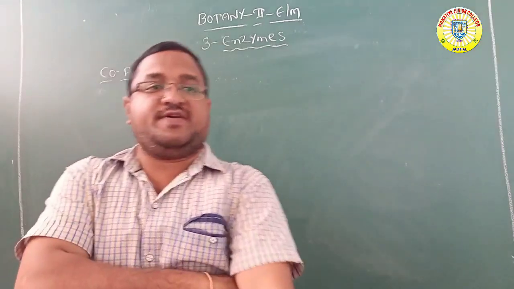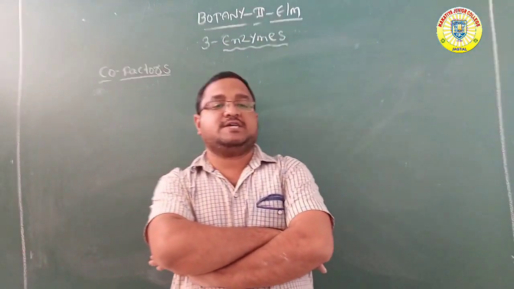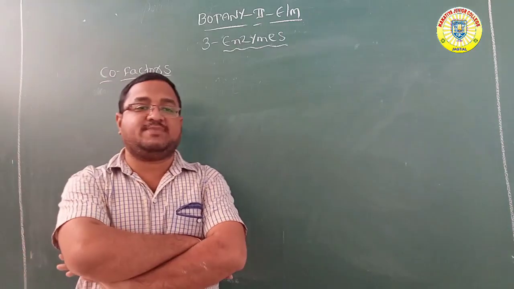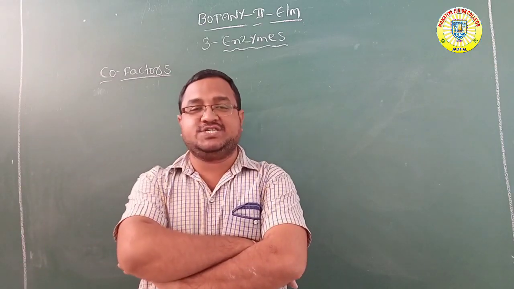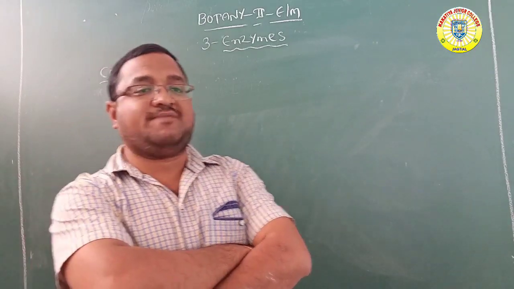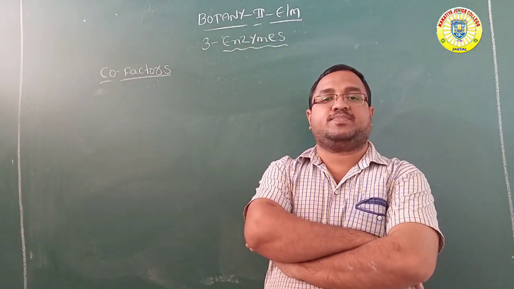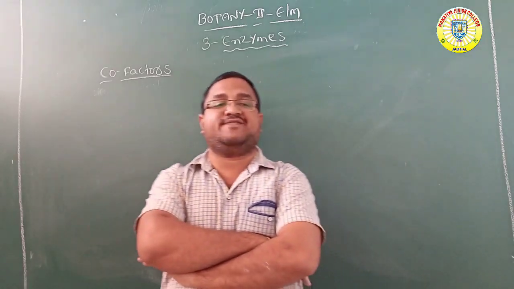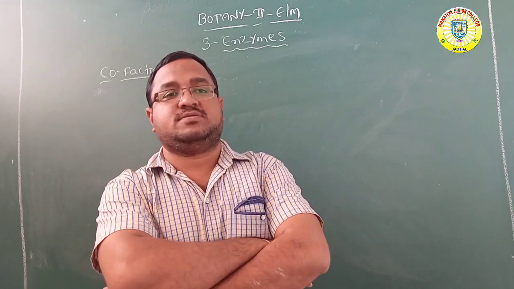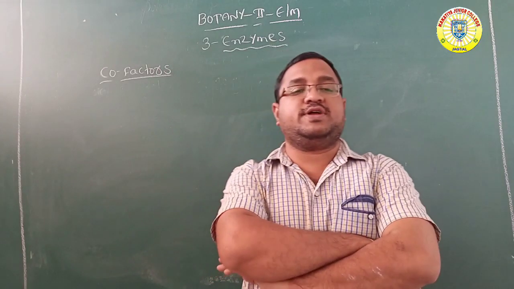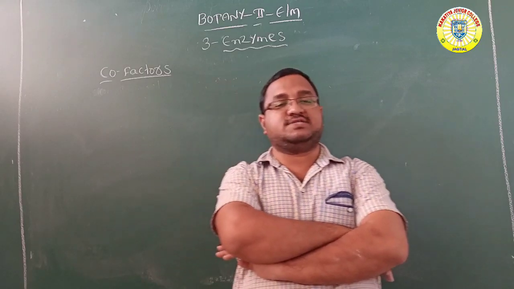In last class, so far, we discussed the factors affecting enzyme activity. Especially, we discussed four factors: temperature, pH, concentration of the substrate, and fourth one, binding of specific chemicals. So these are the four factors that can affect the enzyme activity. About temperature and pH, we also discussed the graphs in last class.